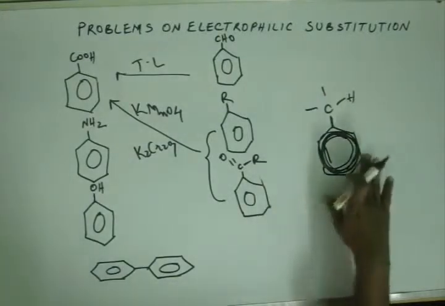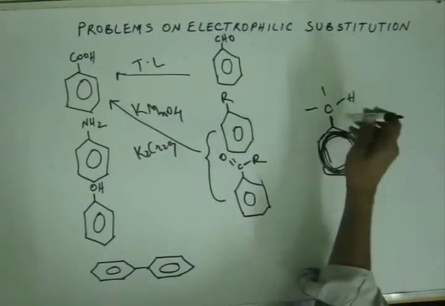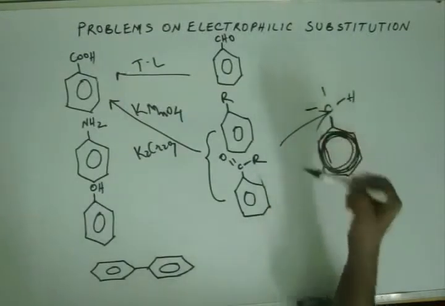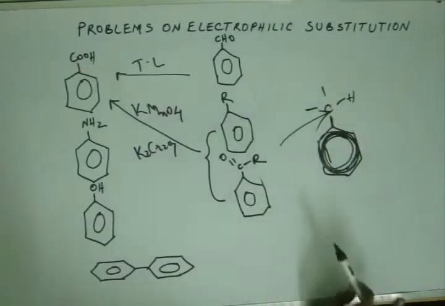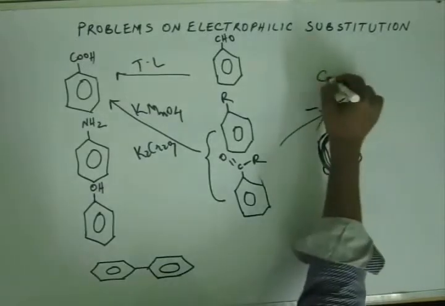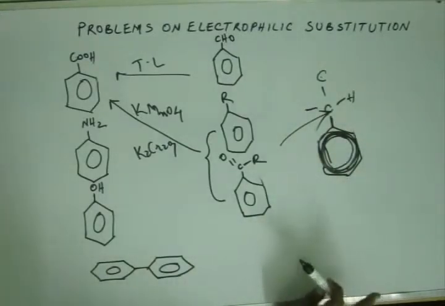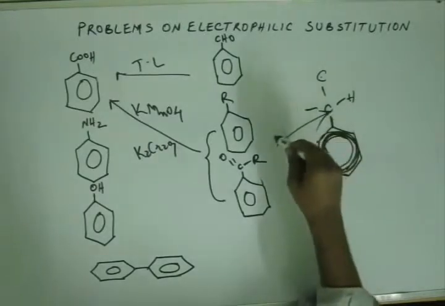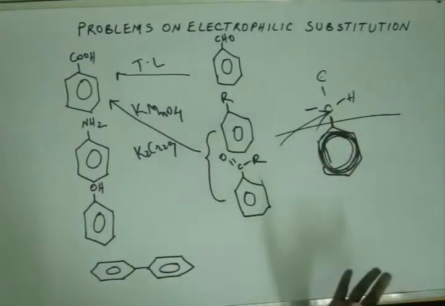Now due to this high electronic density, some of the electronic density will diffuse out into the orbital of the carbon which is just adjacent to the benzene ring. That means the orbital of this carbon, the alpha carbon. So this carbon will get the maximum electronic density because of diffusion of the electrons from the benzene ring. The other carbon, if there is a carbon ahead of this carbon, that means the beta carbon, the electronic density will be comparatively very less than the alpha carbon. So if we talk about the outside chain apart from benzene, the alpha carbon will be the carbon which is most electron rich, right?